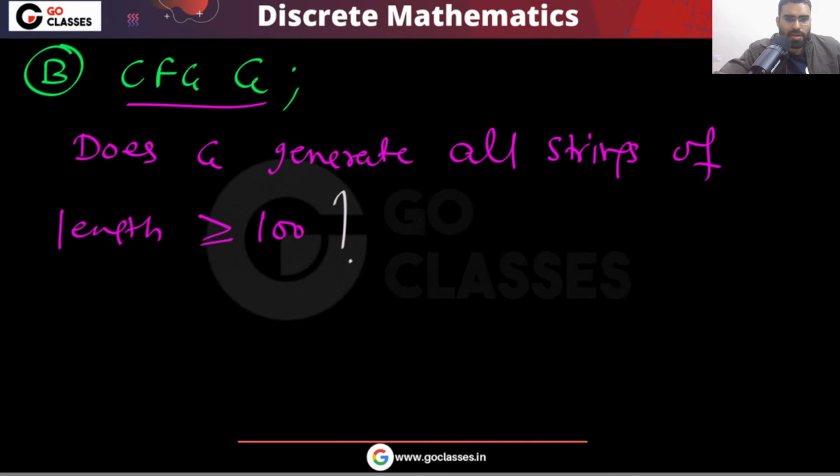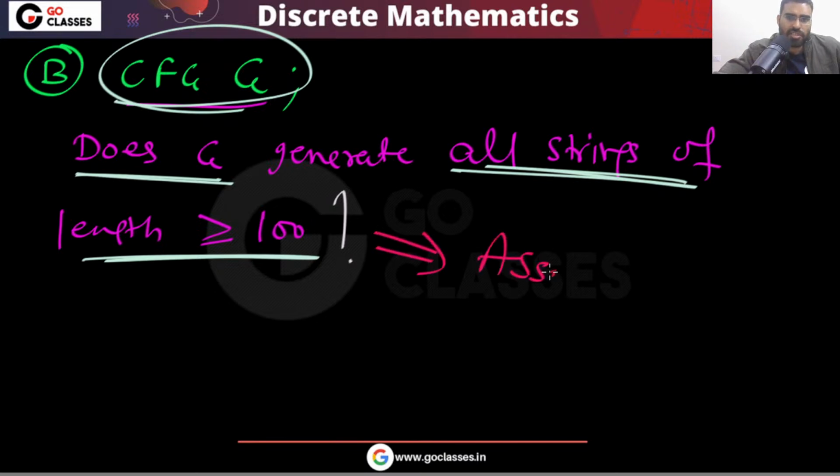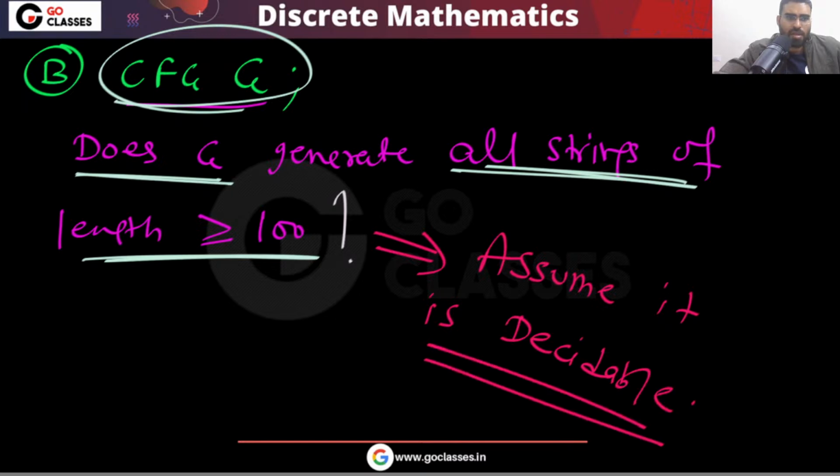Let's see whether this is decidable or not. You have a context free grammar. Does G generate all strings of length greater than or equal to 100? Just assume this is decidable.